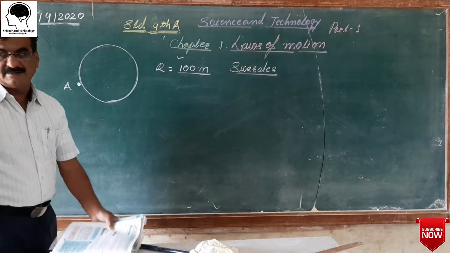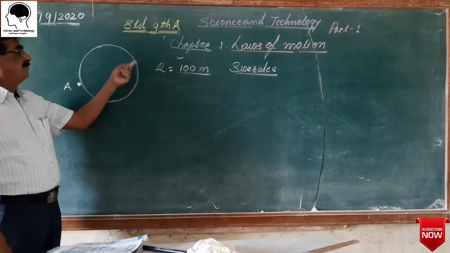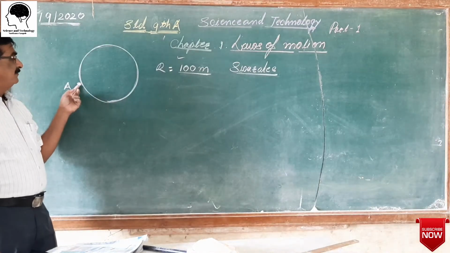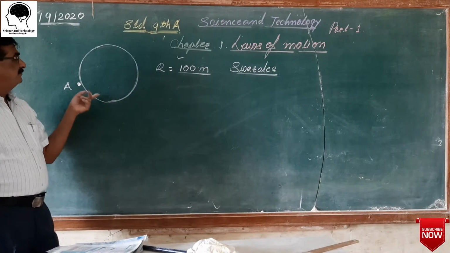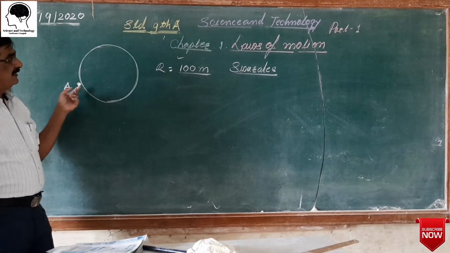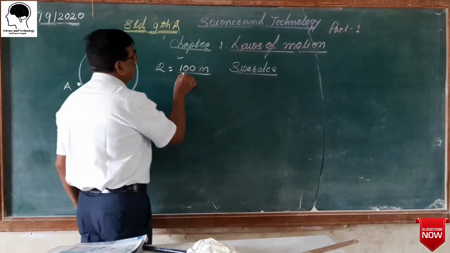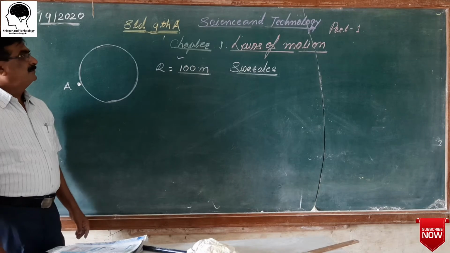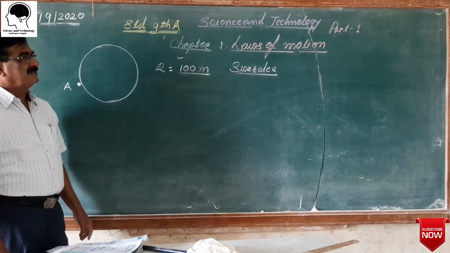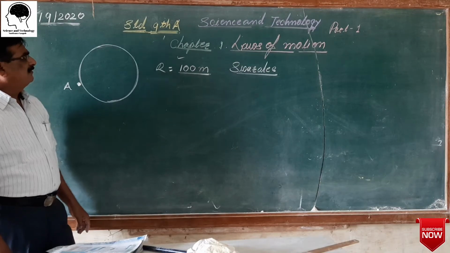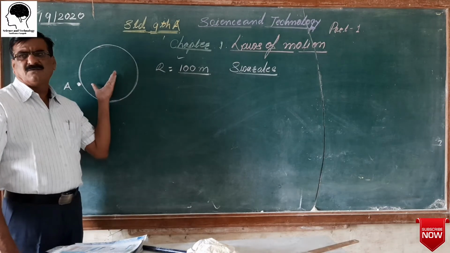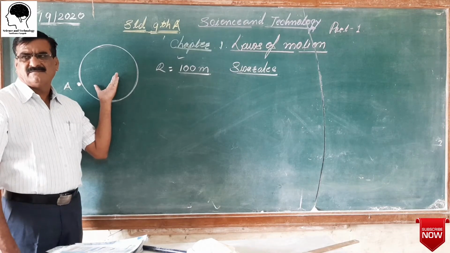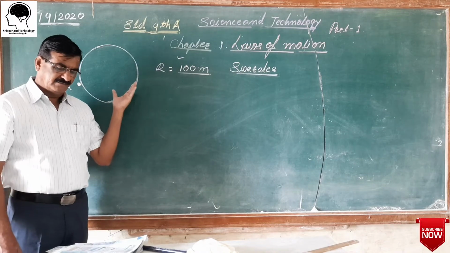What is her displacement? She completed one round from point A to A. The radius of the circle is 100. So we can calculate how much distance she walked. She walked the distance equal to the circumference of that circular path, which is 2 pi r. We calculate it.